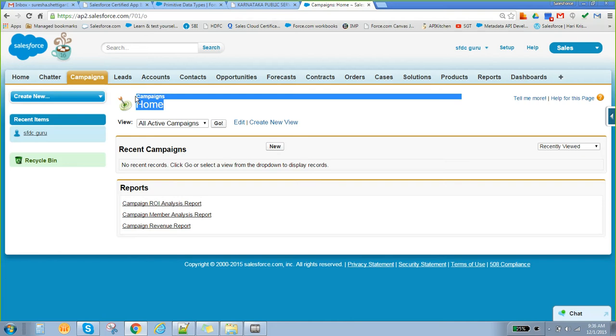A campaign could be anything: TV ads, newspaper ads, live streams, or some other media. These are the different ways we can do campaigns.